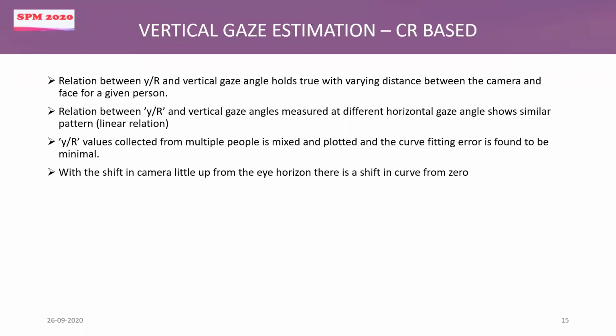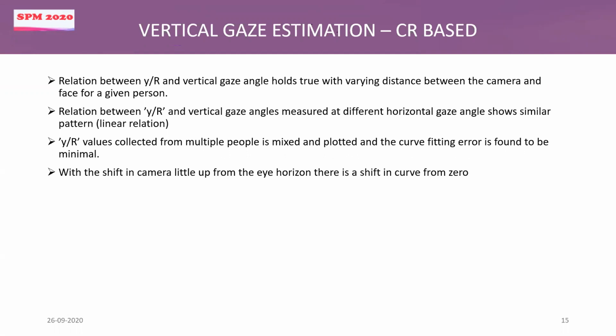And again, in vertical gaze estimation, we have done a few other experiments as well. We've tried finding the relation between y by r and vertical gaze angles, whether it holds true if I vary the distance between the camera and the face, and it actually holds true. The relation is true even if you vary the distance between the camera and the person. And we measured y by r and vertical gaze angle at different horizontal gaze angles, and it shows a similar pattern. So if it is 10 degrees towards right or 20 degrees towards right, the y by r relationship is almost constant.